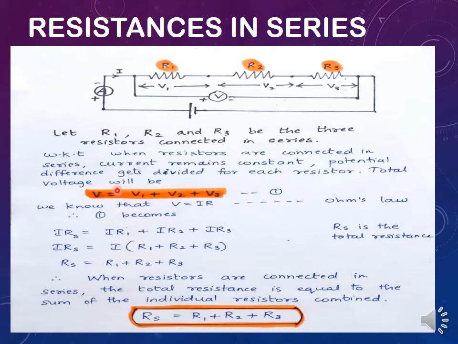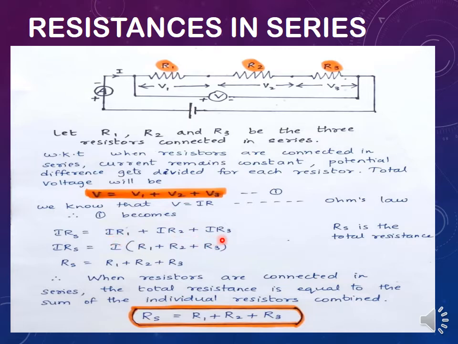So this equation, which is taken as equation number 1, will become like this. So in the place of V, that is in LHS, we shall write it as I RS. Why RS? Because we are calculating the resistances in series. So for our convenience, we can write it as RS. And V1 can be written as IR1, V2 can be written as IR2, and V3 can be written as IR3.